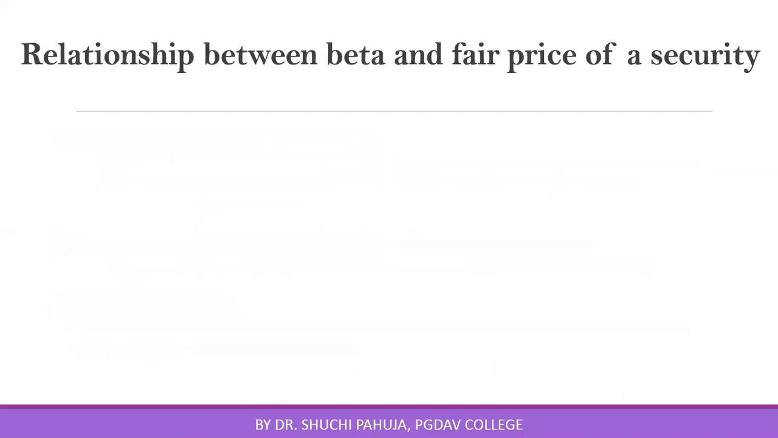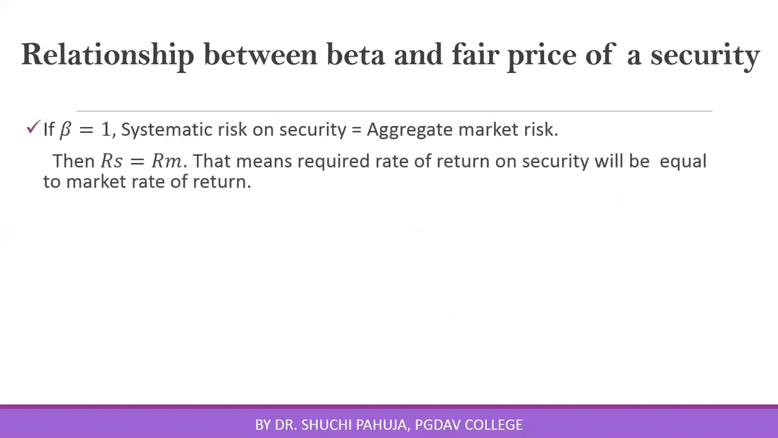Now we can look at the relationship between beta and fair price of a security. We know beta of the market portfolio is equal to 1. Now suppose a security's beta is also equal to 1. That means systematic risk on the security is equal to aggregate market risk. In that situation, the return of the security will be equal to the return on the market portfolio.